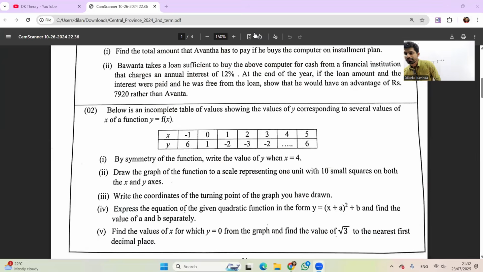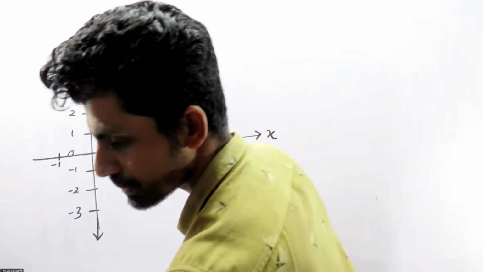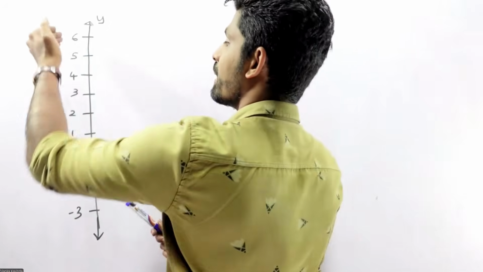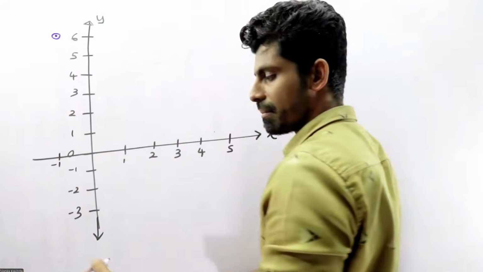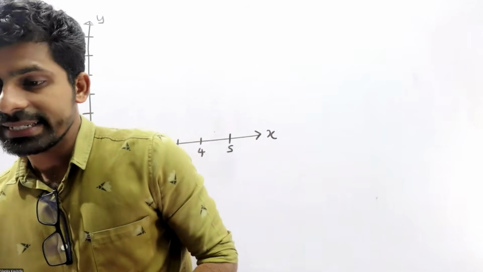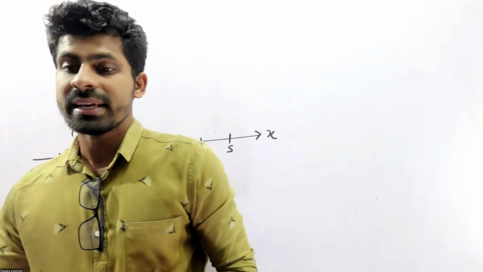Let's consider the first one. -1 to 6. -1 to 6. -1 and 6. -1 to 6. Second one.